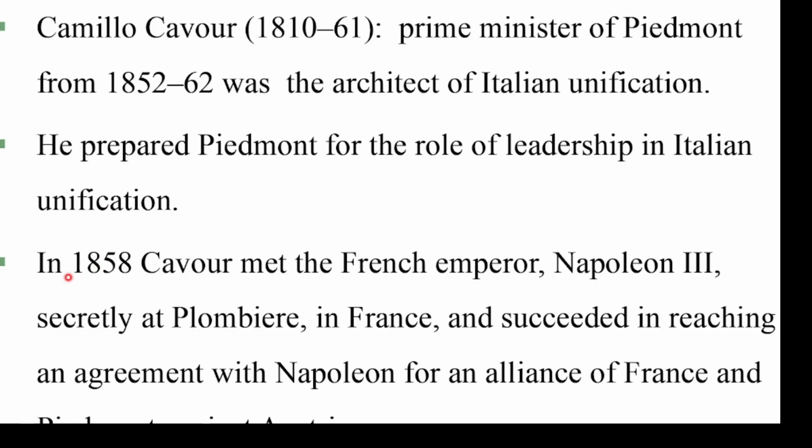In addition to that, in 1858 Cavour met the French Emperor, Napoleon III, secretly at Plombières in France and succeeded in reaching an agreement with Napoleon for an alliance of France and Piedmont against Austria. This means another factor that facilitated unification of Italy.